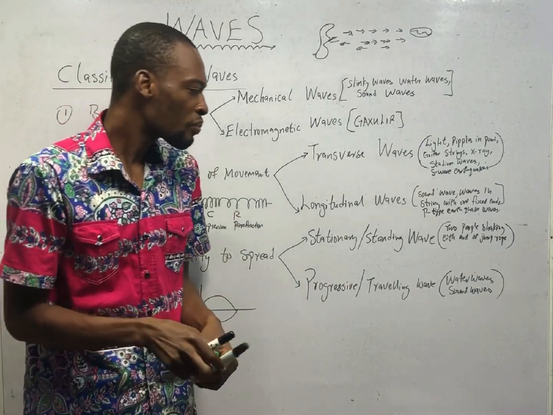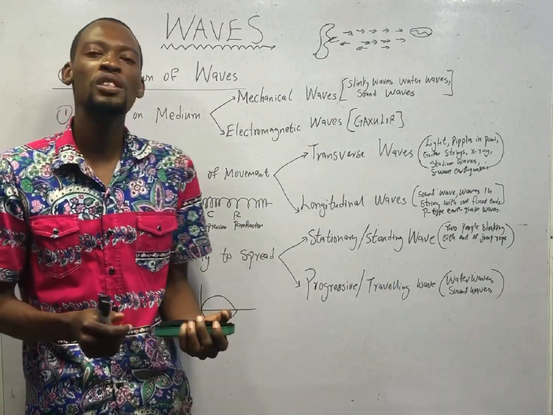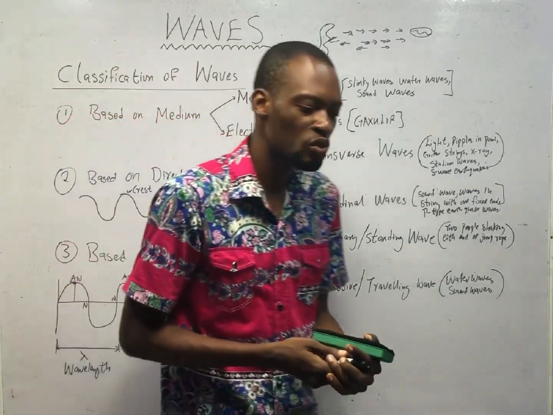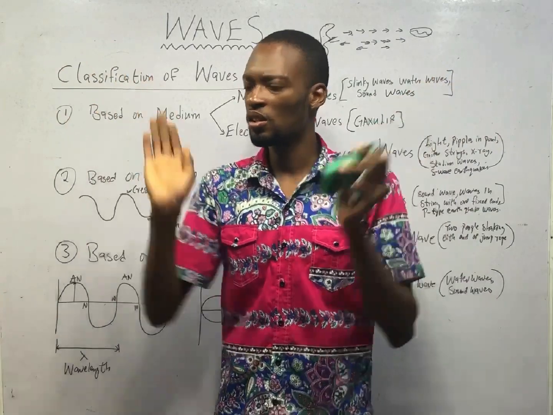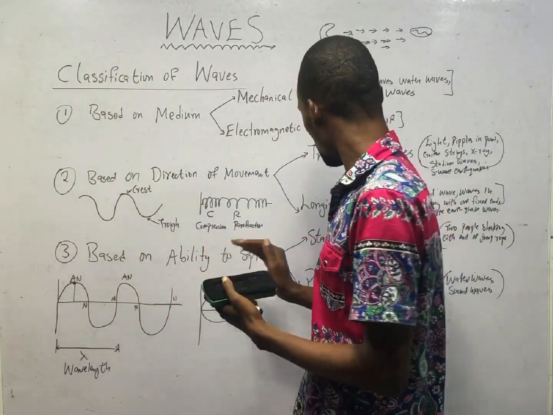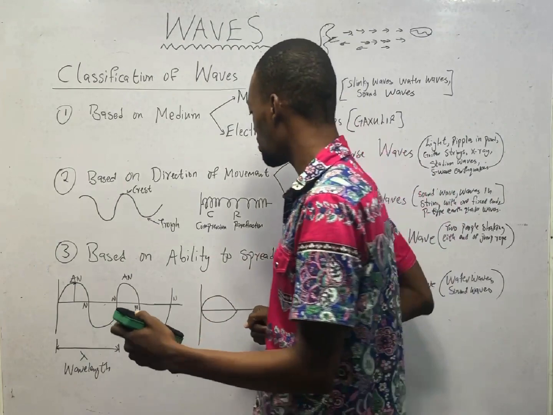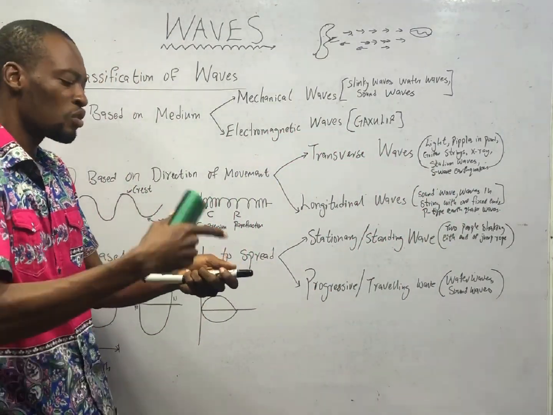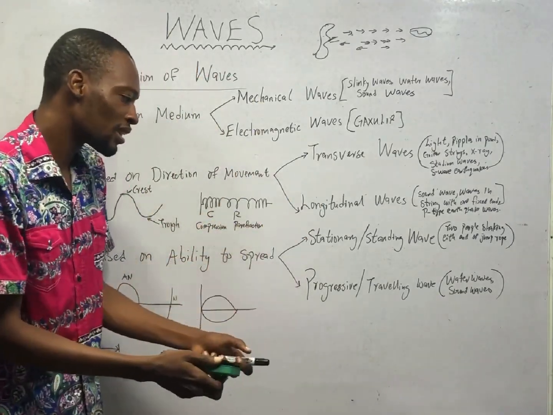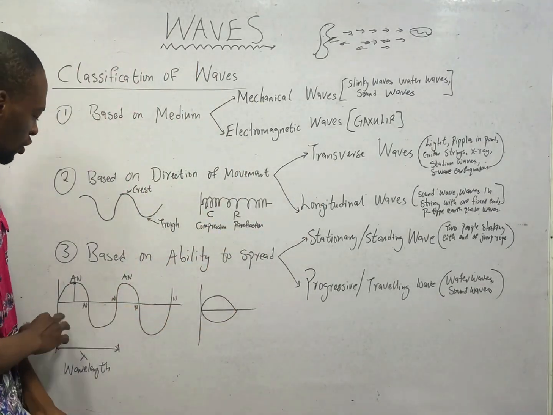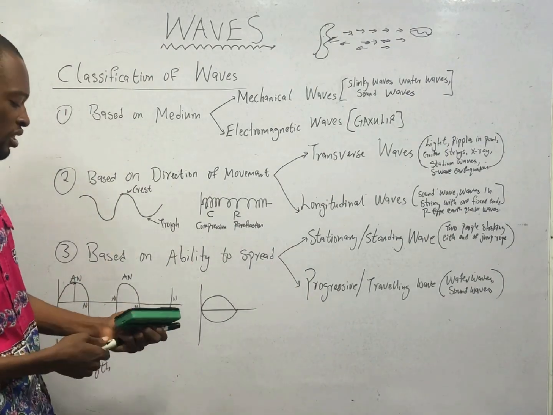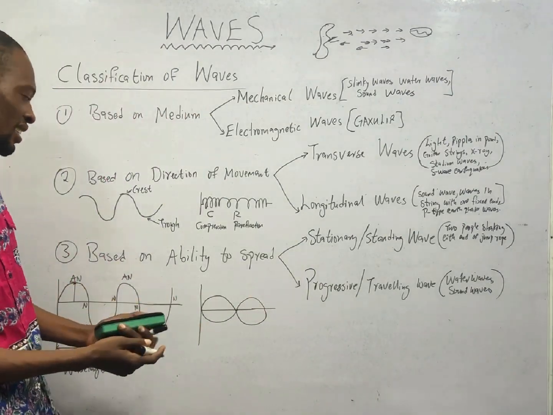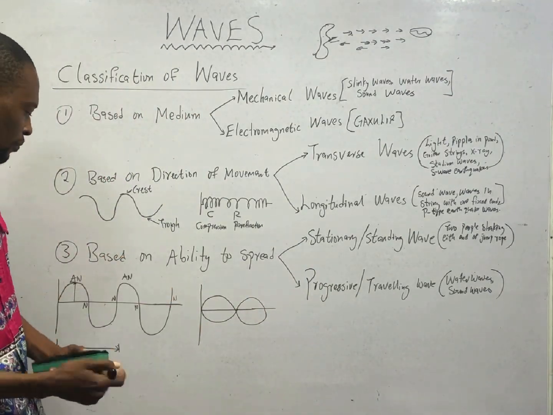On the other hand, progressive waves are produced with no restrictions. The wave spreads out. For example, water waves and sound waves spread out, no restriction. But stationary waves are produced with restriction. So when two people are holding ends of a rope, as this wave goes here, then the wave from the other person comes down. You have this wave going, another one comes, until you see a situation where the waves interfere, join together like this, and become stationary.